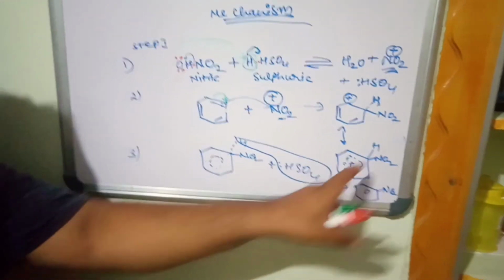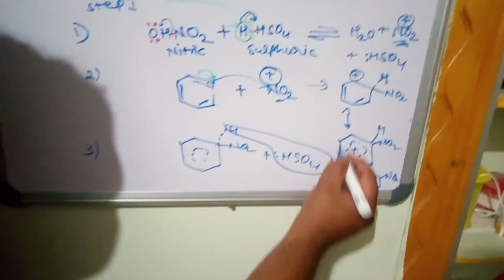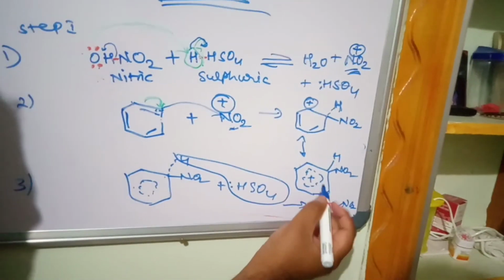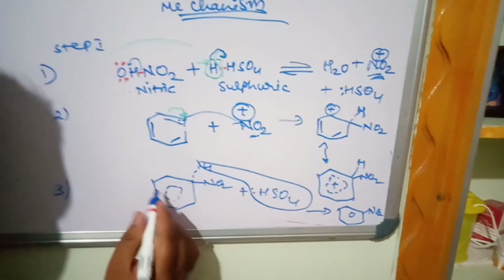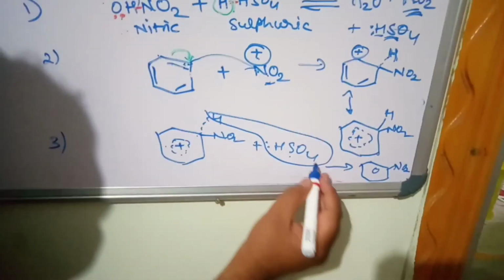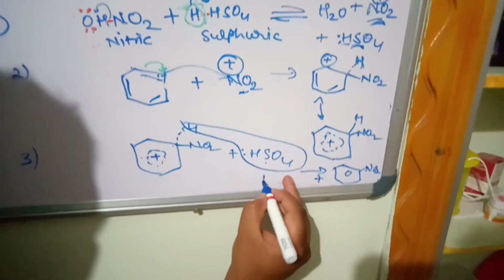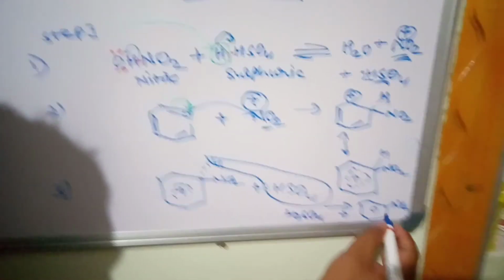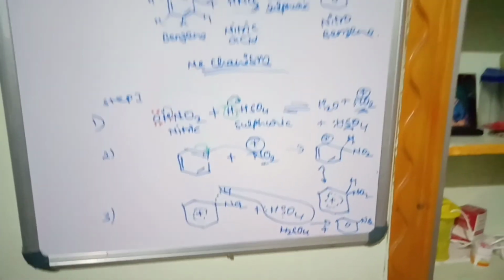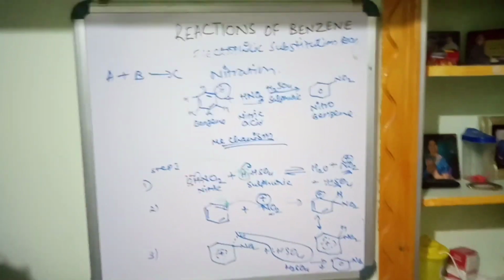The pi electrons are delocalized, and charge also will be dispersed on all the carbons. I have just written one structure. That particular structure reacts with the bisulfate which is formed in the first step. So it will eliminate H+, giving nitrobenzene and H2SO4. So it takes place totally in 3 steps.